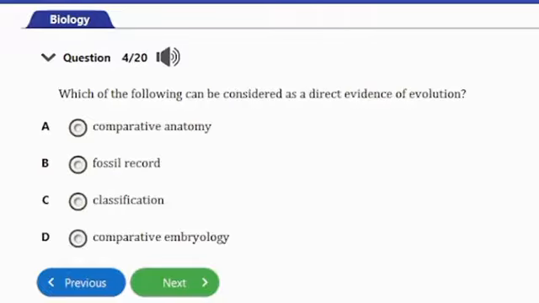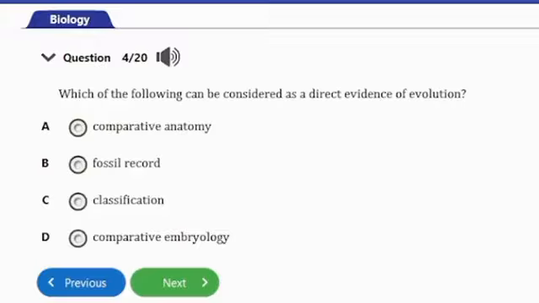Question number 4. It says, which of the following can be considered as a direct evidence of evolution? A. Comparative anatomy, B. Fossil record, C. Classification, D. Comparative embryology. So guys, the answer to this question is option B here, and that's the fossil record. Fossil record is actually considered as a direct evidence of evolution.